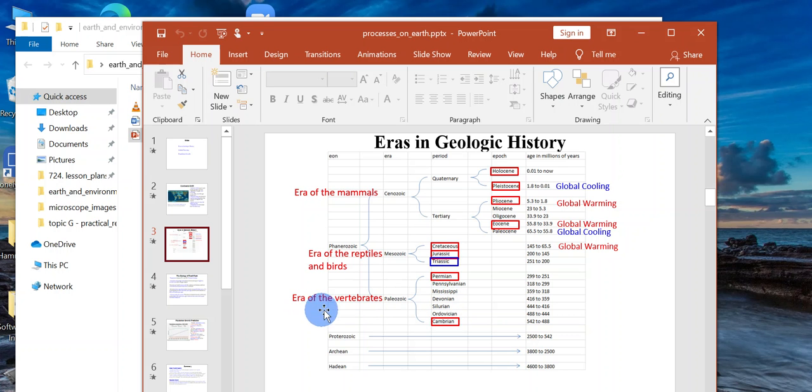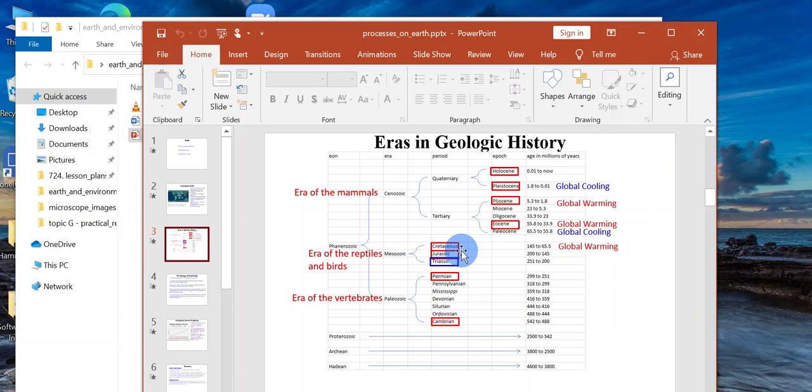From 540 million years ago to 250 million years ago, it's referred to as the era of the vertebrates. Its scientific name is Paleozoic. Then after that, there's the era of the reptiles and birds, including the dinosaurs, also known as the Mesozoic, divided into three periods: Triassic, Jurassic, and Cretaceous. So from 250 million years ago to 65 million years ago, when most of the dinosaurs got wiped out.